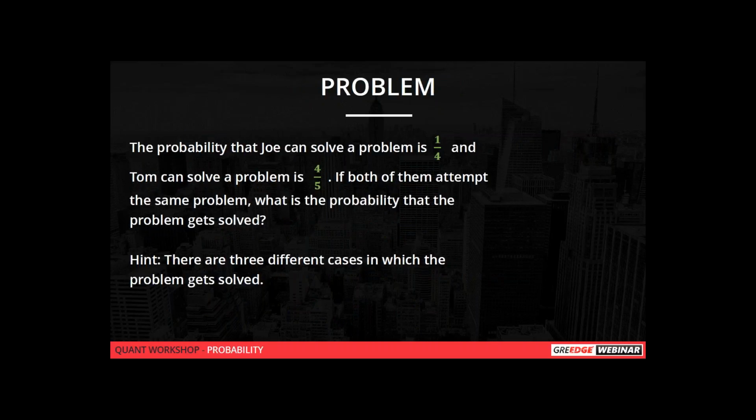So here the question is: the probability that Joe can solve a problem is 1 by 4 and Tom can solve a problem is 4 by 5. So they have given two different probabilities of two different persons. And if both of them attempt the same problem, what is the probability that the problem gets solved? That is the question over here.